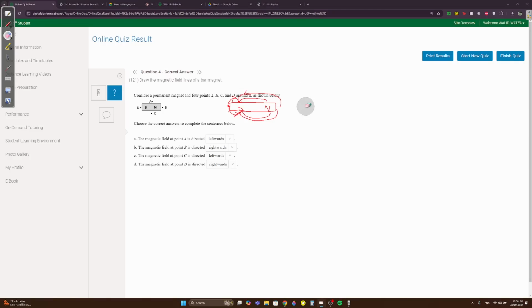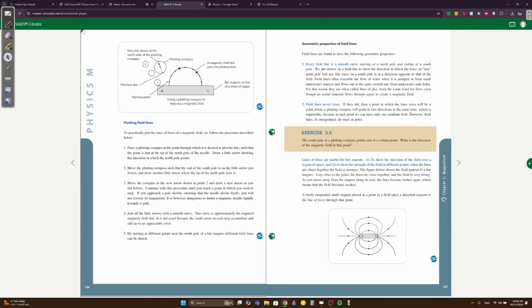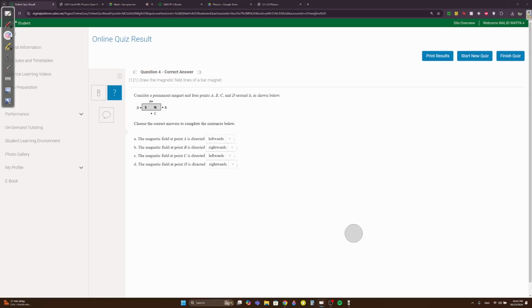Okay, since my drawing is failing, let me show you the drawing here. Here in the equation it's flipped, but on the edge of the north, it just goes out. On the edge of the south, it goes towards the south, and then it's pretty self-explanatory. If it's north, it goes like this, and also if it's under, it goes like this. It's pretty simple.